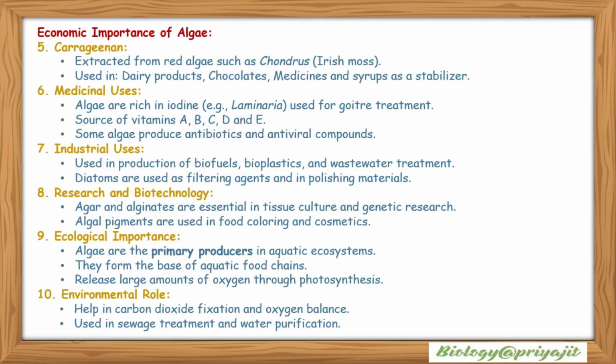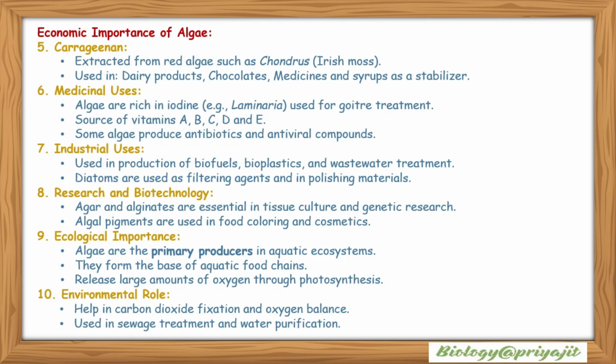Number 5, carrageenan, which is extracted from red algae such as Chondrus, Irish moss, is used in dairy products, chocolates, medicines and syrups as a stabilizer. Medicinal uses: algae are rich in iodine, such as Laminaria, which is used for goiter treatment. They are a source of vitamins including A, B, C, D, E. Some algae produce antibiotics and antiviral compounds.